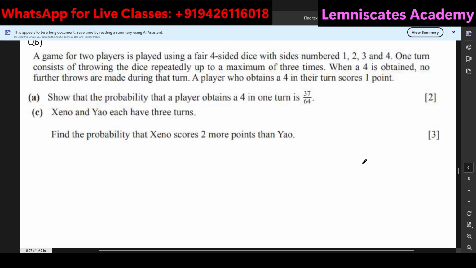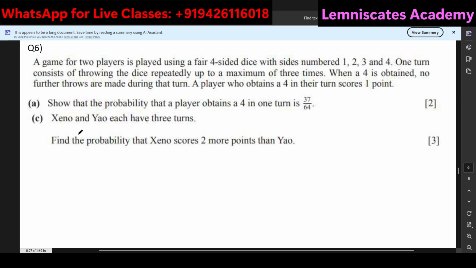Moving on to the next one, question number 6. Here we are given a game for 2 players which is played using a fair 4-sided dice. Fair means that the chances of every number coming are equal. So the probability in this case for all the numbers will be 1 by 4, 1 by 4, 1 by 4. Just like a fair 6-sided dice, it's the same thing, but now we just have 4 numbers because it's a 4-sided dice.